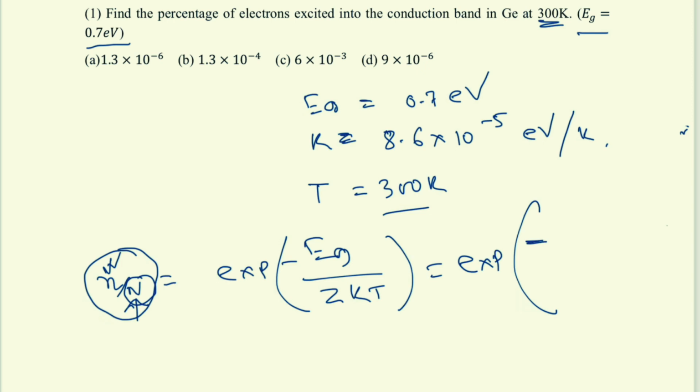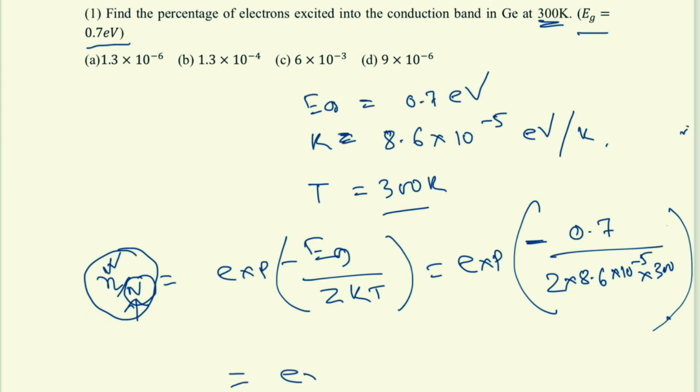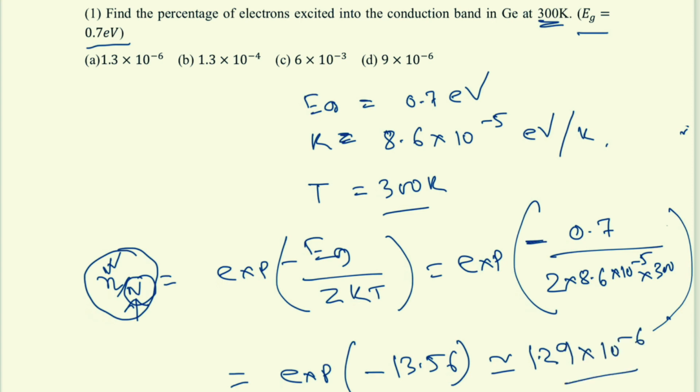So this Eg is 0.7 and this 2 into k we will write as 2 into 8.6 into 10 to the power minus 5, into 300. Okay. So that would be exponential minus 13.56. So it will be around 1.29 into 10 to the minus 6.